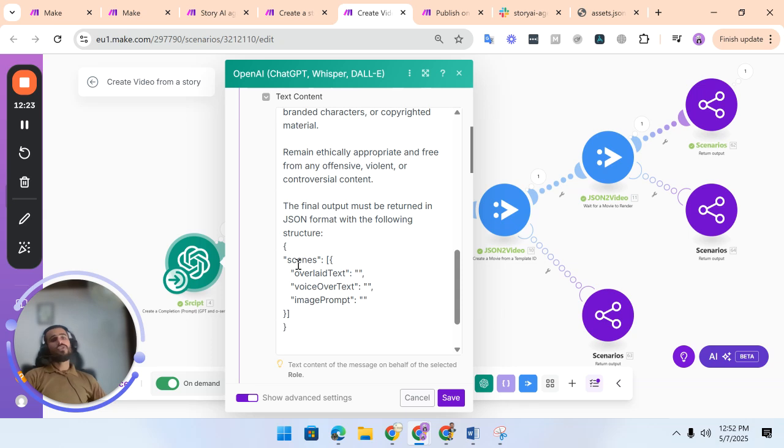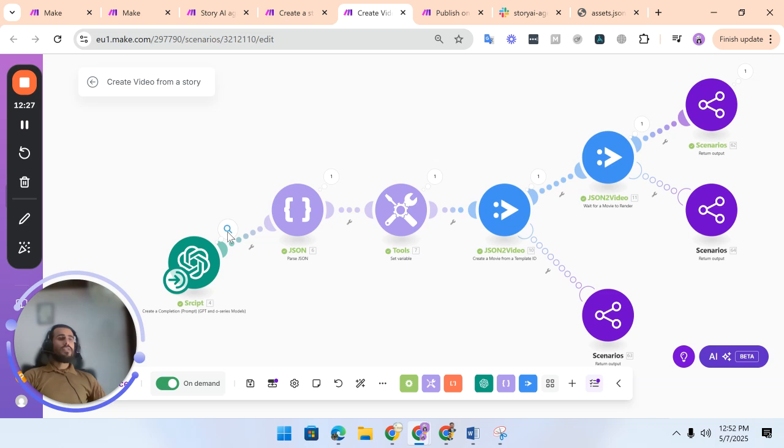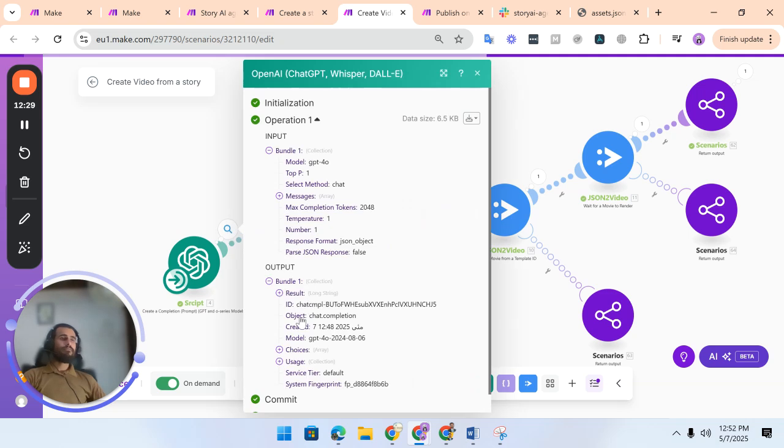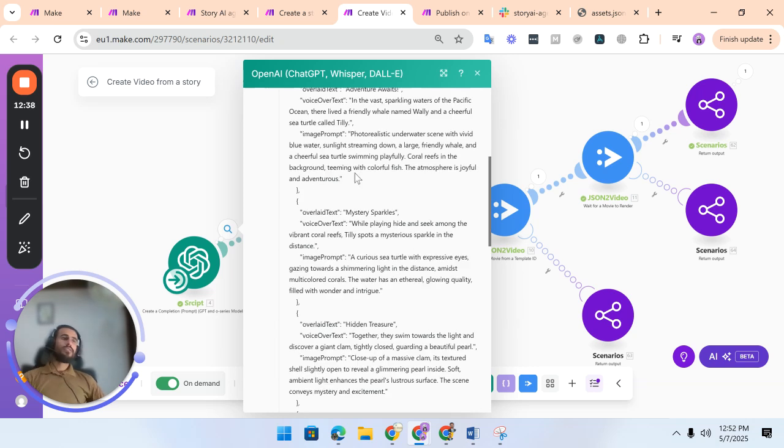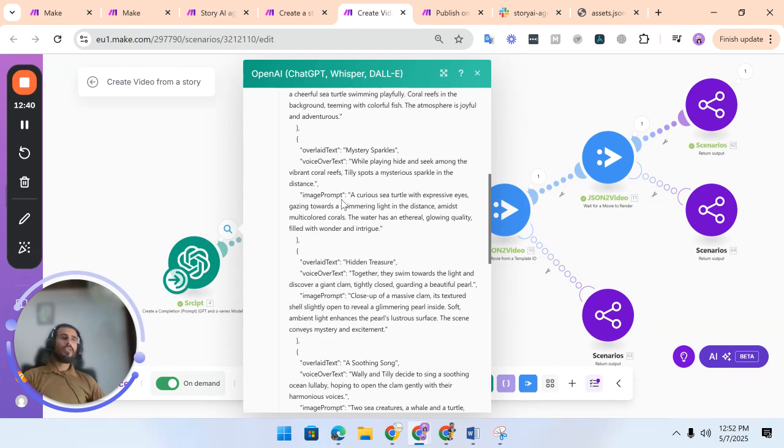And these are the scenes JSON structure that it has to return. If I go to results, these are all the scenes. There are different scenes, and each scene has overlay text, voice over text, and image prompt. The voice over text will be converted to subtitles.